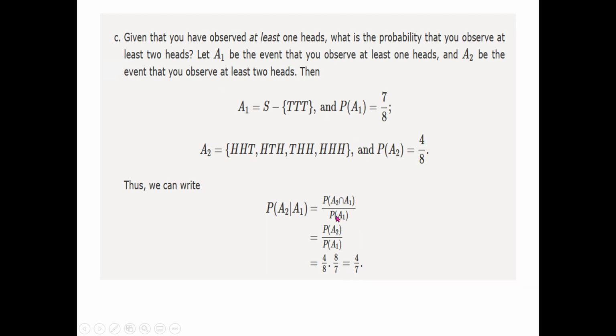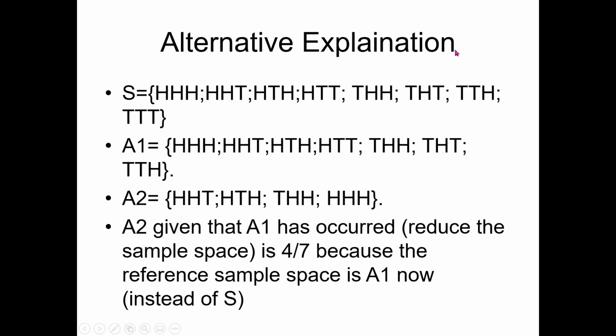So this is the concept of conditional probability, that some new information is already given, some condition is already imposed, and you compute the probability of the other event. So let us solve the same question using an alternative explanation of conditional probability. As we just wrote, A1 is at least one head, A2 is at least two heads.